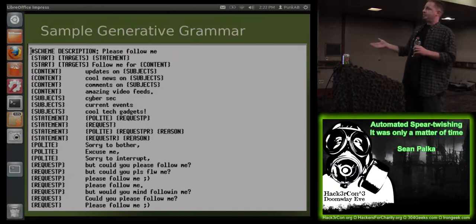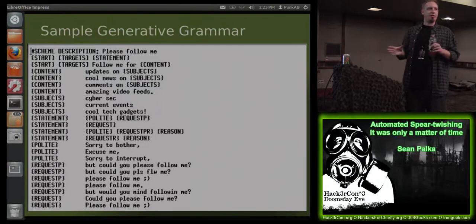Fairly easy to come up with these. It's very, very condensed, but you'll notice that at each of these choices, you get a lot of different randomization in the tweet that ends up being built.